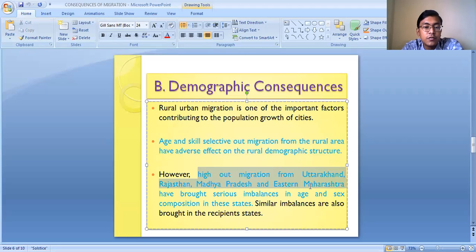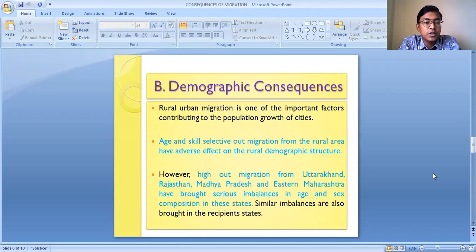High out-migration from Uttarakhand, Rajasthan, Madhya Pradesh, and eastern Maharashtra has brought serious imbalances in age and sex composition in the states. That means the entire sex ratio and the age composition has been affected. Similar imbalances are also brought in the recipient states, and can be noticed in those places where these people migrate. So this is about the demographic consequence.